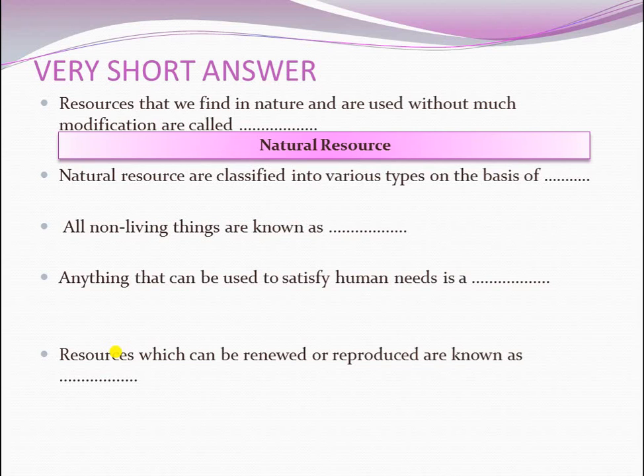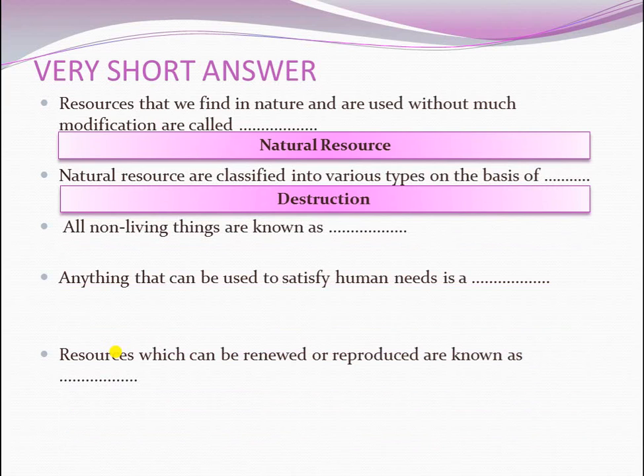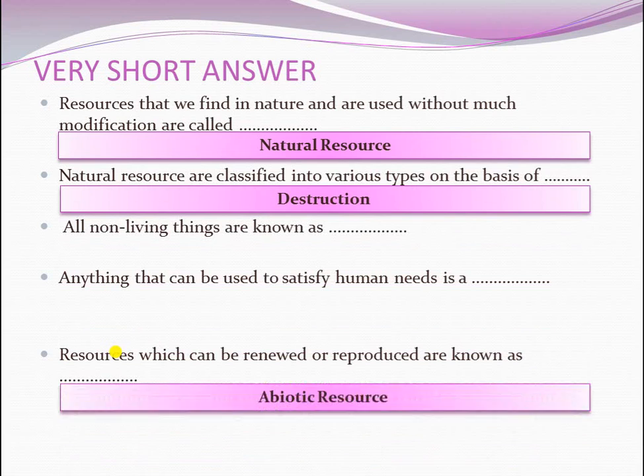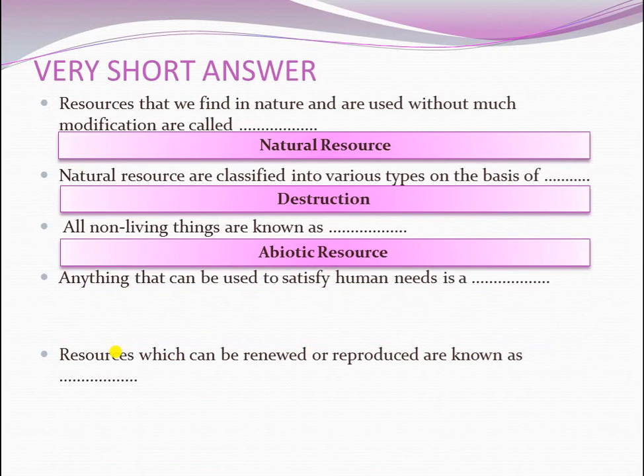The answer, destruction. All non-living things are known as dash. The answer is abiotic resources. Anything that can be used to satisfy human needs is a dash. The answer, resources.